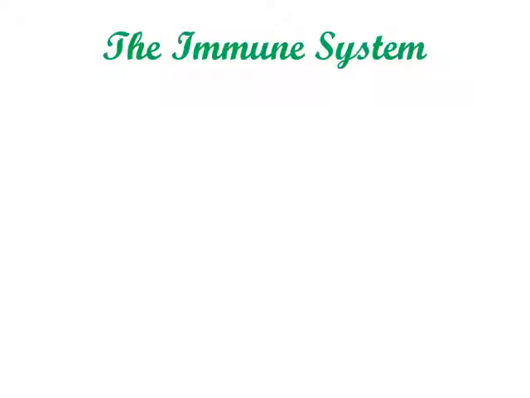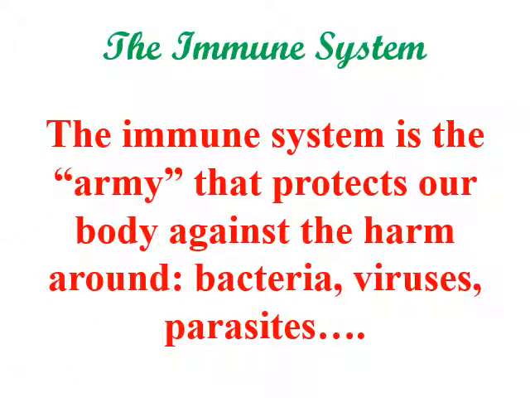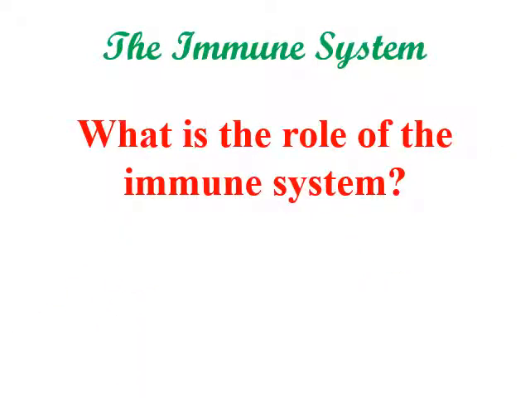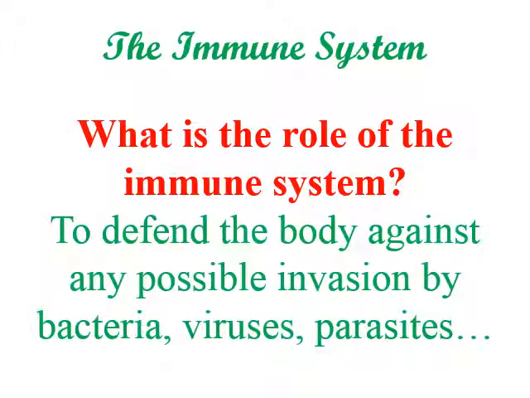What is the function of the immune system? The immune system is the army that protects our body against the harm around. It's the army that protects us against bacteria, against viruses, against parasites, and others. So, what is the role of the immune system? The role of the immune system is to defend the body against any possible invasion by bacteria, viruses, and parasites.